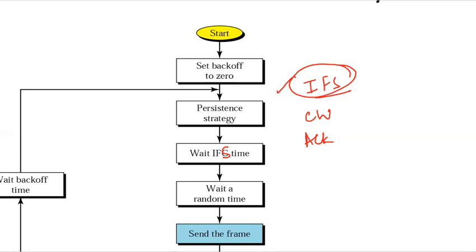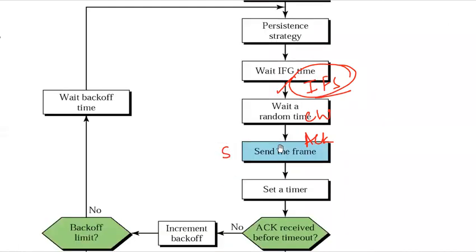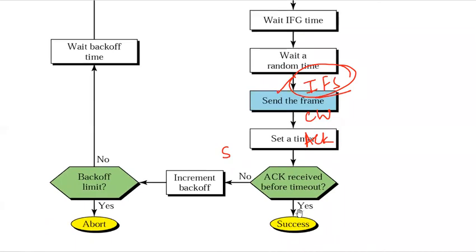Over here, we will send the frame and set a timer. If the acknowledgement is received before timeout, then the frame has been sent and it is a success. If it has not been received, then it will increment the backoff. What is the backoff?